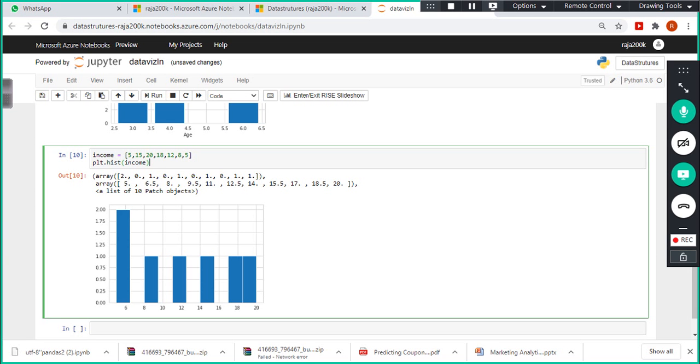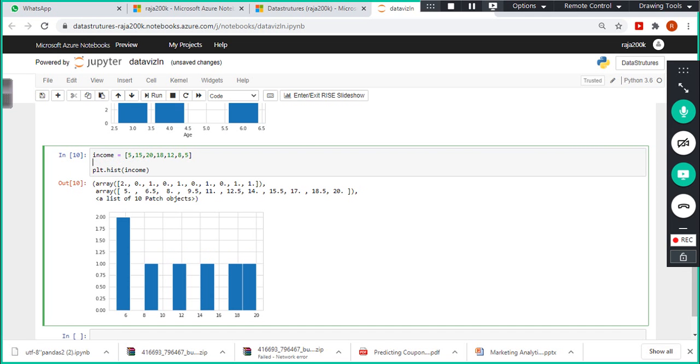6, 8, 10, 12. Probably we can set the bins also. What is the bin? Bin is nothing but bucket, right? You can specify the bucket, for example 0, 10, 20, and 30, okay?